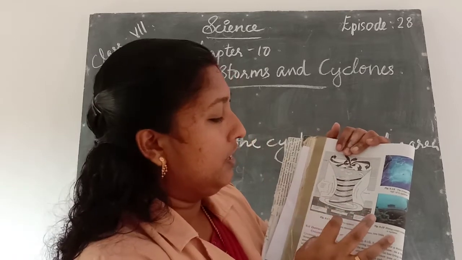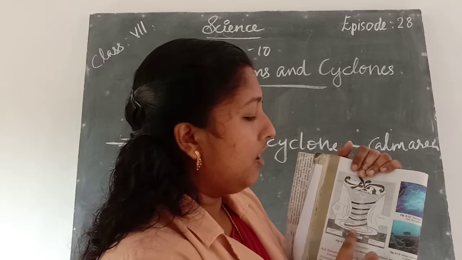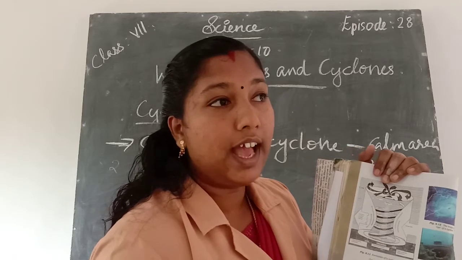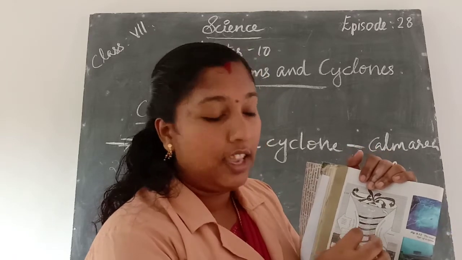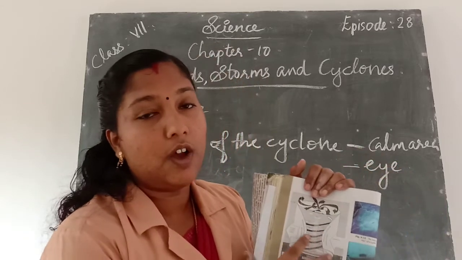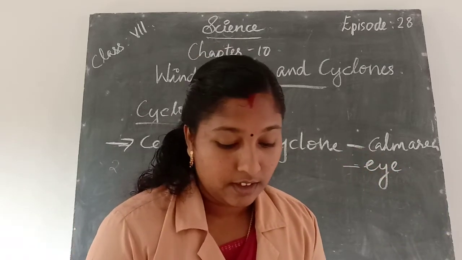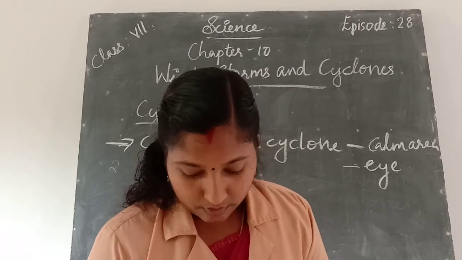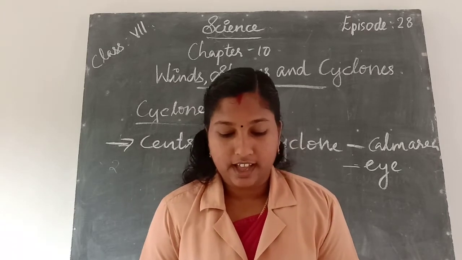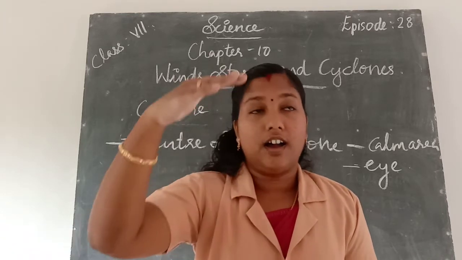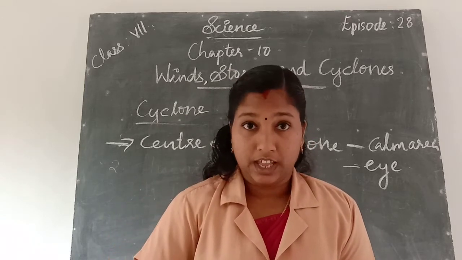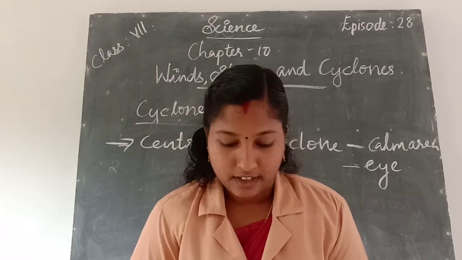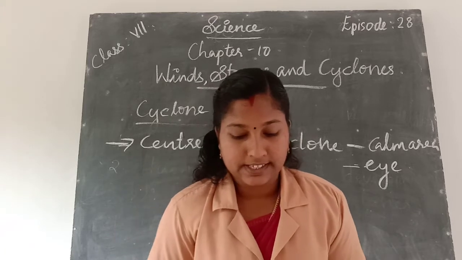And also we can see that in this portion there are no clouds and no strong or high speed winds. The winds present in the eye, or the center region of the cyclone, are very low. Okay, next we learn that in this region there are high speed winds. That means in the region from the center of the cyclone to 10 to 15 kilometers high, high speed winds are present,